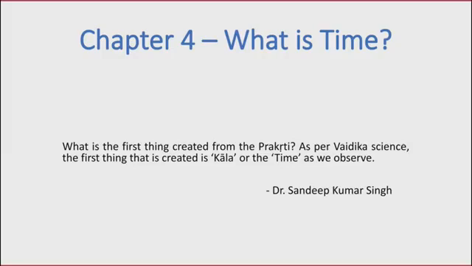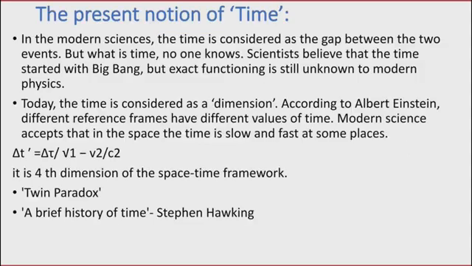So, first we will understand time in the present context, what modern science says. Many scientists give different theories about time. The famous one is the general theory of relativity by Albert Einstein. He considers space as a four-dimensional space. The three dimensions are from space, like x, y, z coordinates, and the fourth dimension is time.